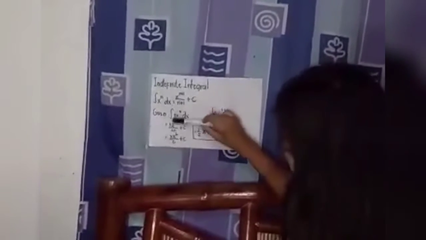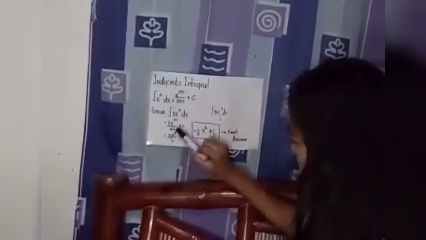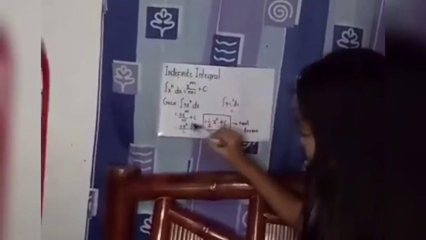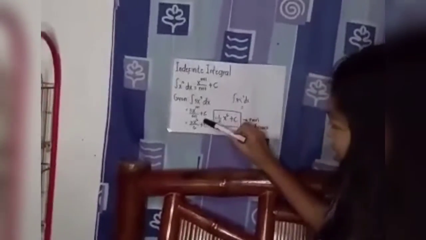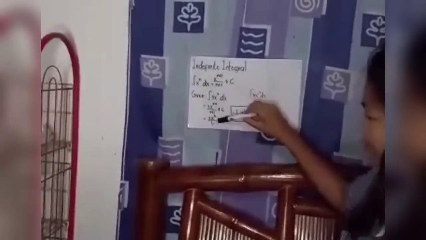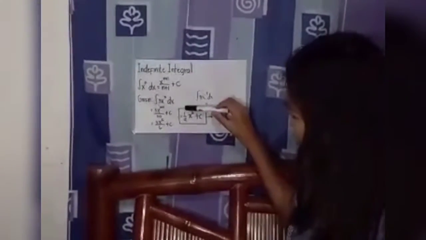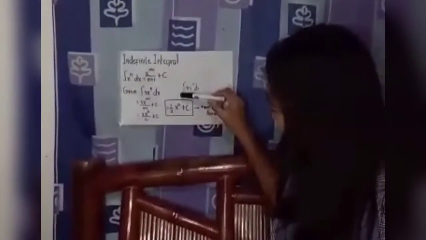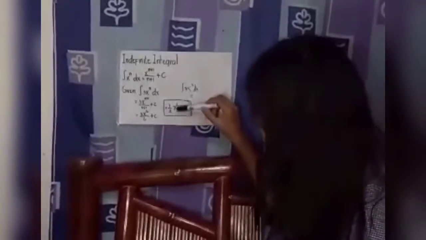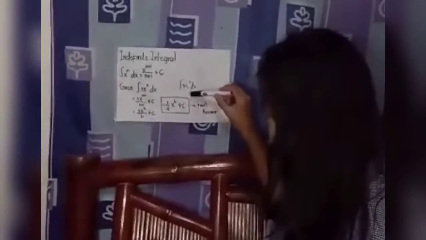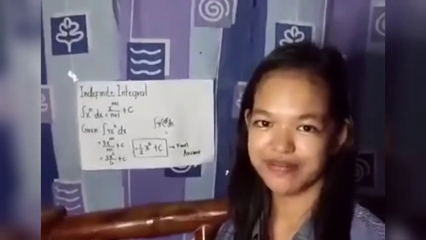Then, just substitute: 3x raised to 6 over 6 plus c. Then you factor it. Equals 1/2 x raised to 6 plus c. That is the final answer.